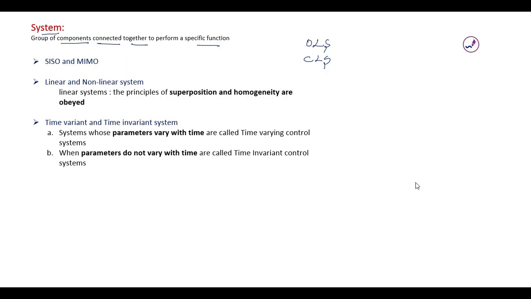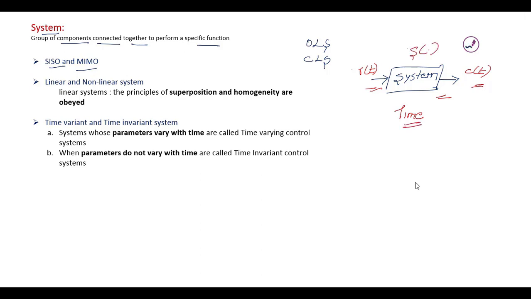The first we have here is single input and single output systems. The system is processed with an applied input, that is R of t. R of t is the mathematical representation of the input signal we apply, and the response we receive from the system is C of t. Generally the systems are dynamic when we go for real-time systems. Dynamic means time is the independent variable, and all other variables associated with the system depend on time. So the variables will vary with respect to time.